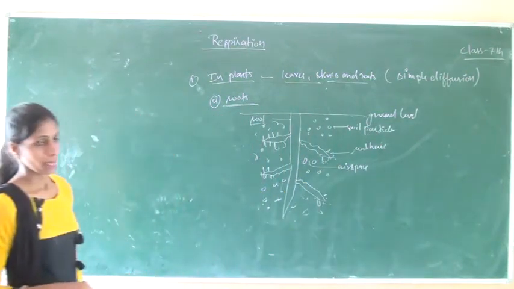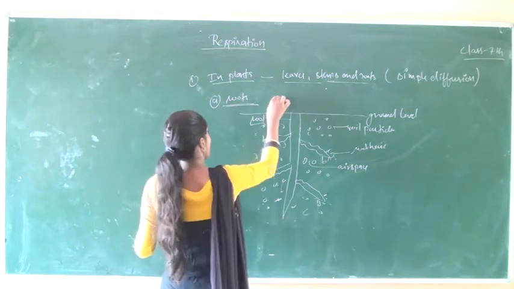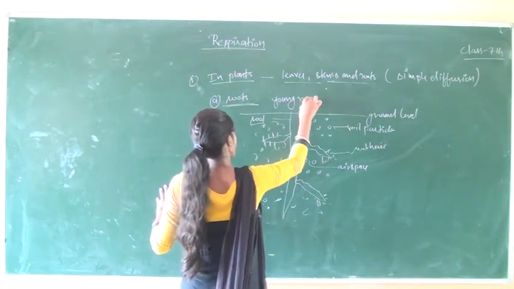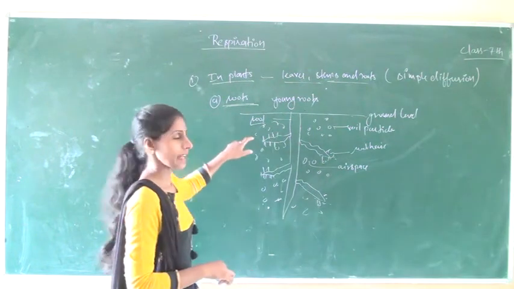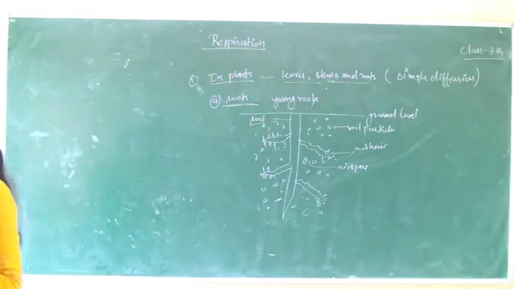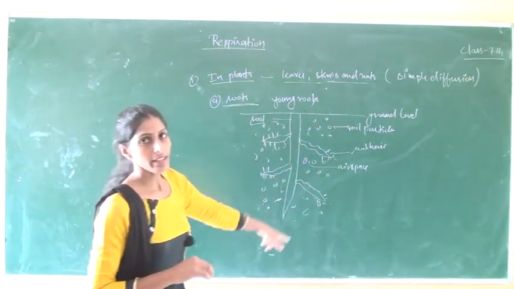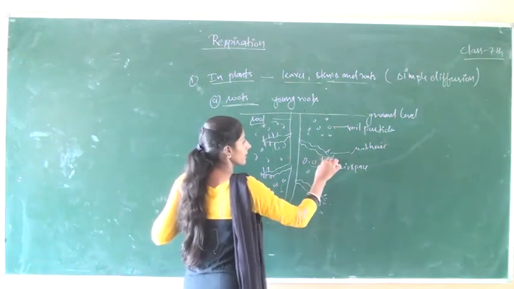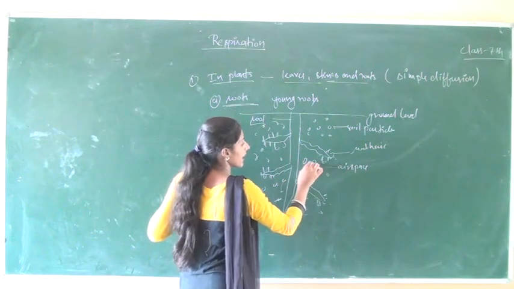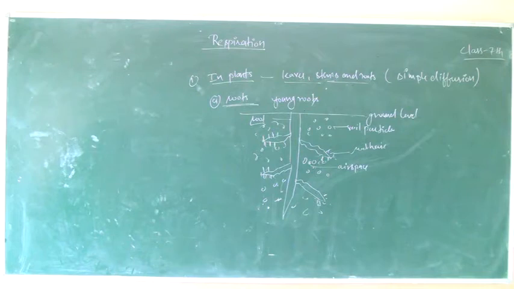With the help of roots, in young roots, the epidermal cells are extended to form root hairs. These root hairs remain in direct contact with the air which is present between the soil particles, that is, in the air space.